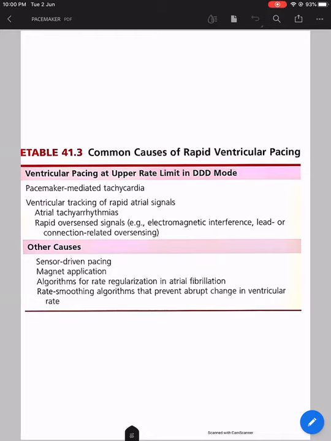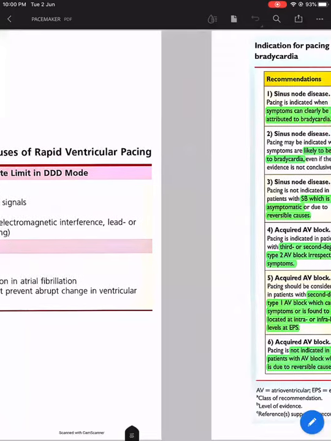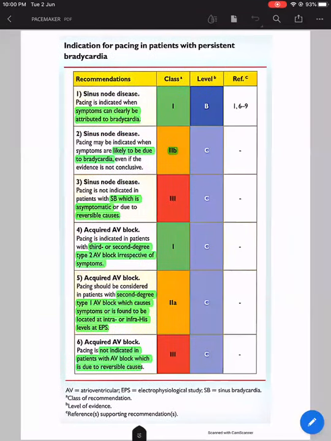Now, going into indications of pacing in patients with persistent bradycardia, as we have seen, it is mostly due to sinus node dysfunction or AV block. The class 1 indications are pacing in symptomatic sinus node disease, where the symptoms can be clearly attributed to bradycardia.